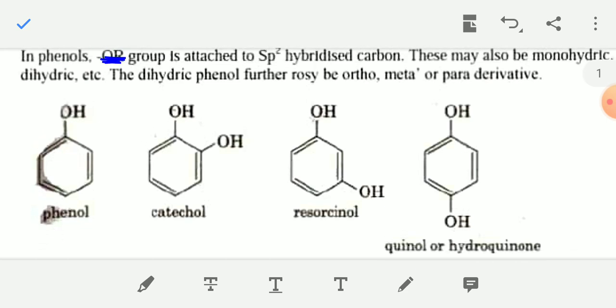Dihydric phenols are further classified as ortho, meta, or para derivatives.